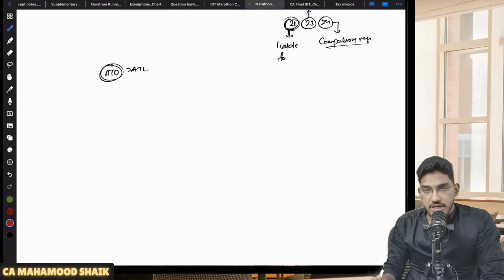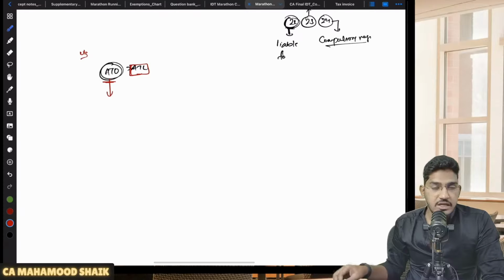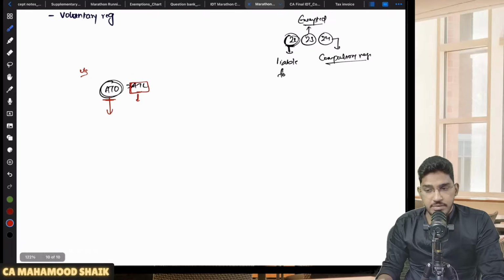Now why have we understood aggregate turnover? Because section 22 says that you will be liable for registration only when your aggregate turnover exceeds the applicable threshold limit. So we have seen how to calculate the aggregate turnover. Once we have calculated it, that aggregate turnover is required to be compared with the applicable threshold limit. What is that applicable threshold limit? What is that limit above which, if your turnover exceeds it, you will be liable for registration?